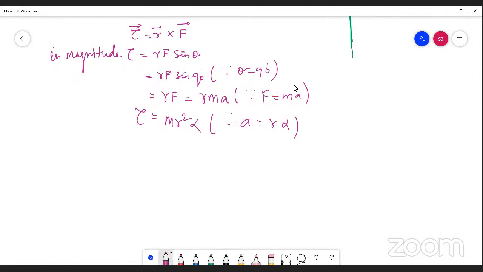Actually, the base with which we are approaching this idea is that the entire rigid body is supposed to be made up of a large number of point masses. So the first thing I am doing here is calculating the torque experienced by a single point mass. And then if I sum up the torques produced on each and every point mass, I will get the total torque acting on all the n number of point masses, which is nothing but the rigid body.